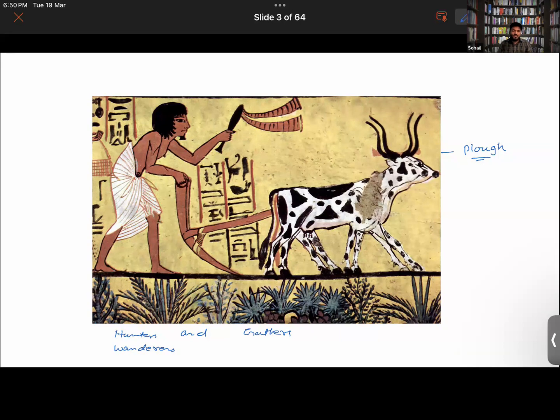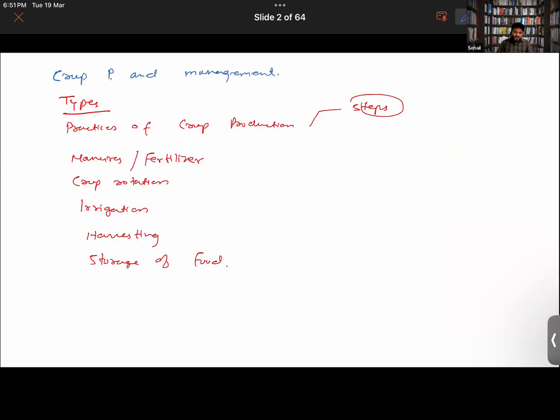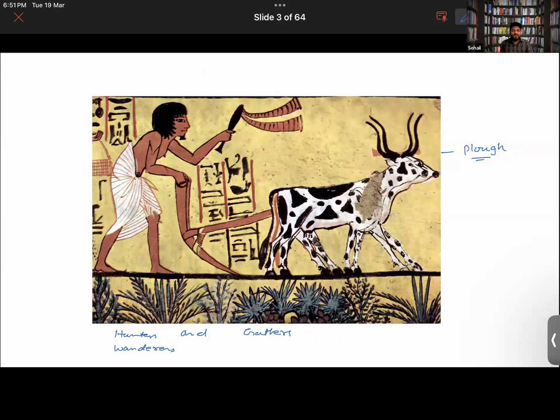And gradually, when you have a good amount of population, you need to feed them well. The food demand increases as the population increases. So people had to do farming in a very effective manner. You can't just throw the seed on the ground and just water it and expect that a very healthy plant will grow. That's why this topic, practices of crop production, is there. Like there are different practices involved in growing a crop.